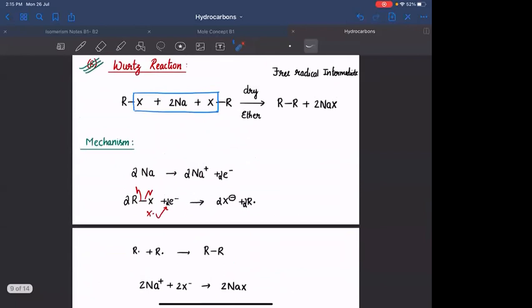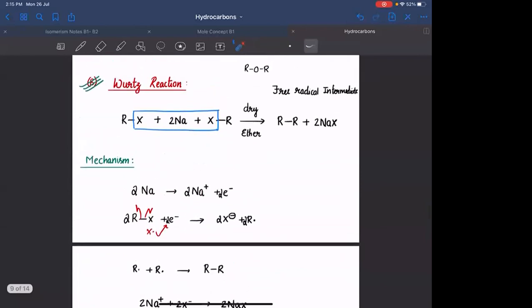ये clear है ना Wood's reaction आपको? Wood's reaction involves free radicals. Whenever you are having a metal as a source of electrons, it will be losing electrons or forming a free radical. When a free radical reacts with another molecule, you need to break the molecule in terms of free radicals. ये याद रखना. So I am breaking this bond as free radicals. I am having X free radical and R free radical. Out of R and X, X being more electronegative, it will take the electron.